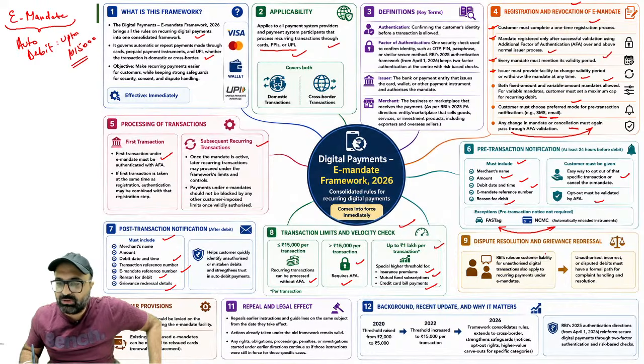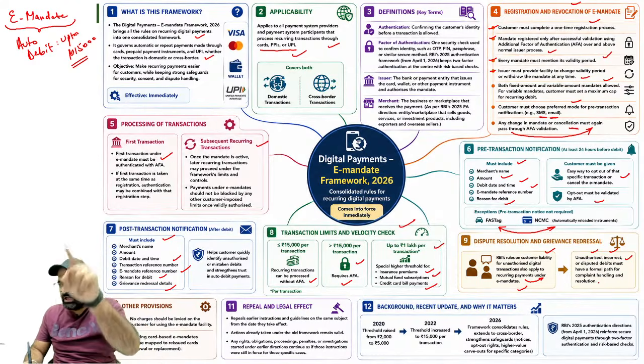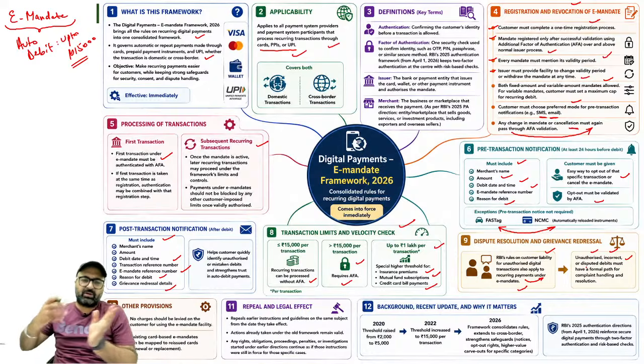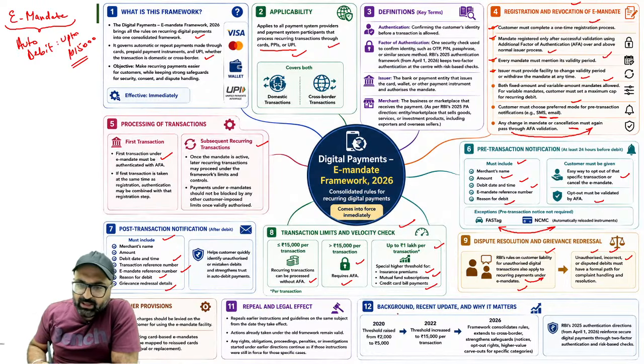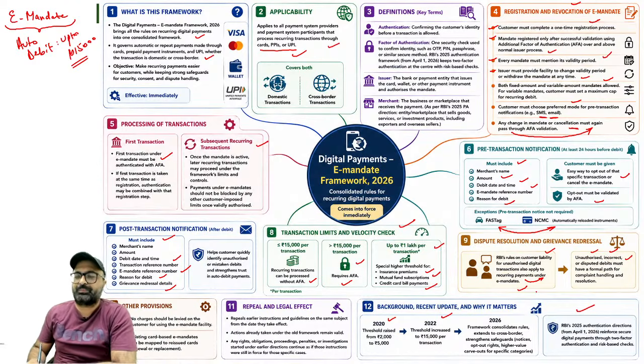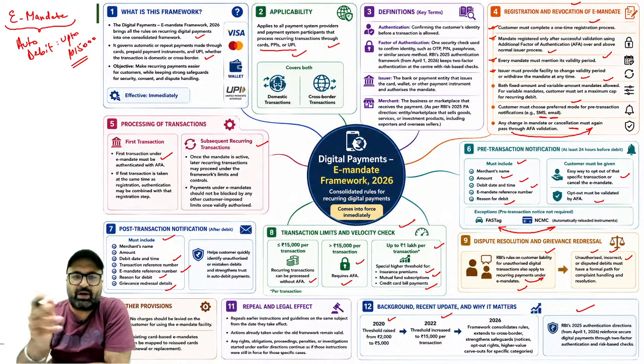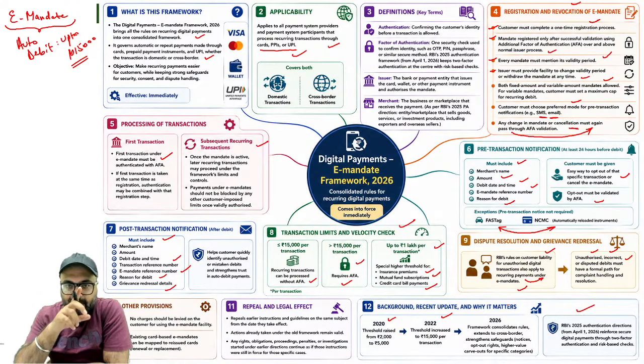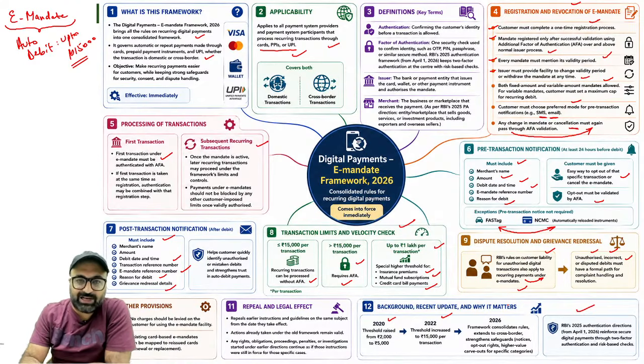Dispute resolution: RBI rules on customer liability for unauthorized digital transactions also apply to recurring payments under e-mandate. So these rules apply to it as well. Unauthorized, incorrect or disputed debits must have a formal path. There will be a link, click on it, raise your complaint, and it will be registered. Okay. Besides this, earlier this mandate limit was 2,000, then it was allowed to 5,000, and now it has increased to 25,000. And if you want to go for it, then you have to follow the rules which have been mentioned. It is applicable on domestic as well as international transactions.